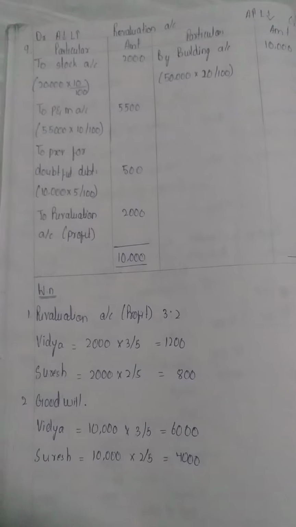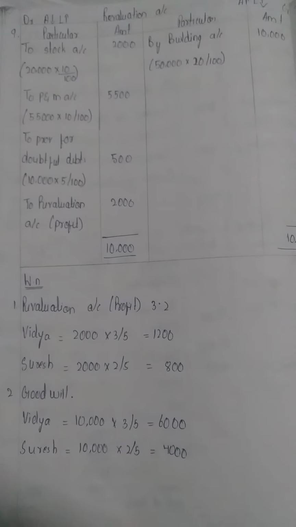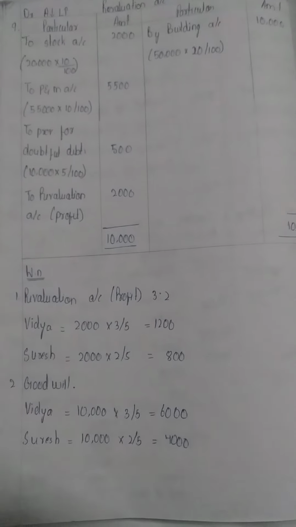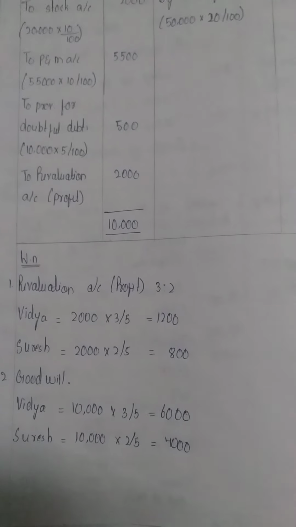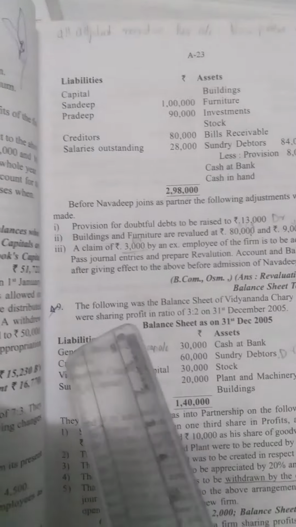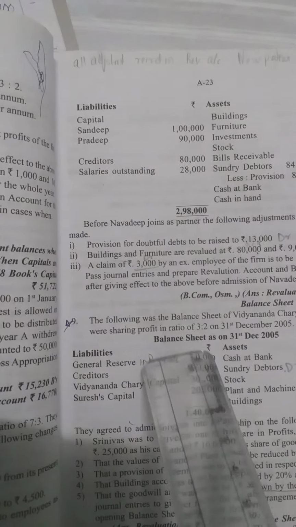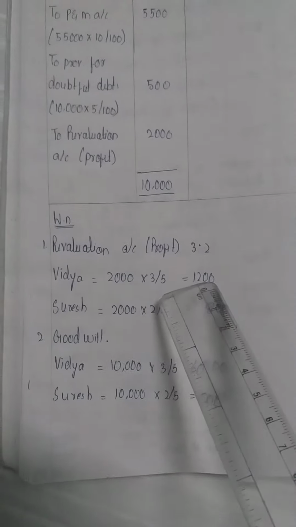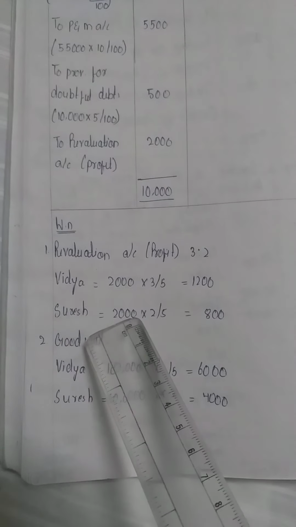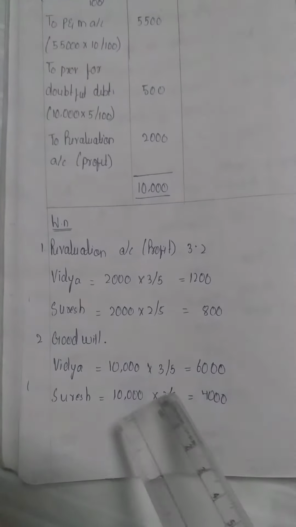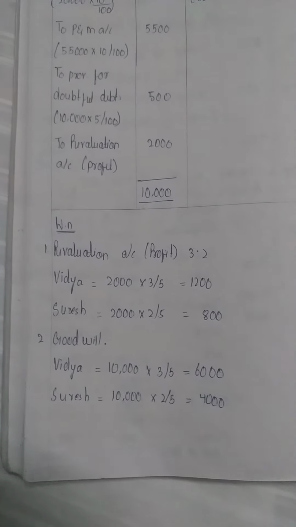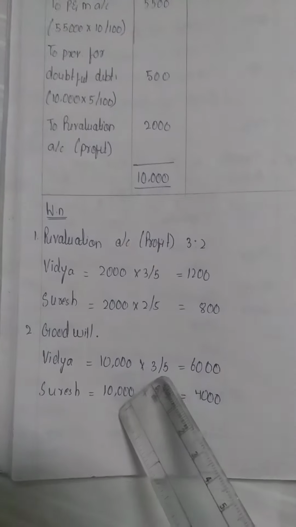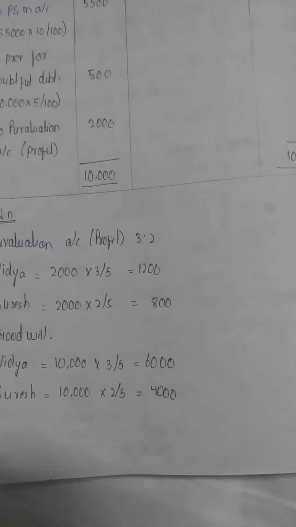The revaluation account profit is 2,000. Vidya and Suresh are the old partners, so they share the profits in the ratio 3:2. 3 plus 2 is 5, so 3 by 5 and 2 by 5. So Vidya gets 2,000 into 3 by 5, 1,200, and Suresh gets 2,000 into 2 by 5, 800. Next we have to share the goodwill in the same ratio. How much goodwill is given?